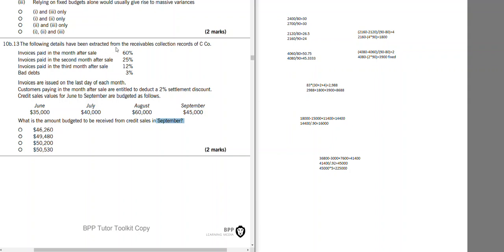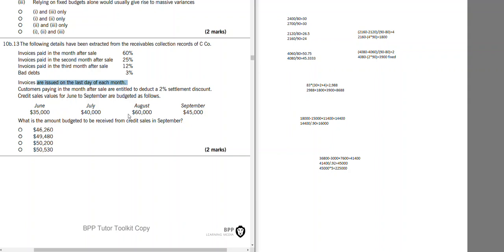The details have been extracted from the receivable collection record of SECO. Invoice is paid month after sales. It means 1 month later, 2 months later, 3 months later. 3% becomes bad debt. Invoices are issued on the last day of each month. It means every month.